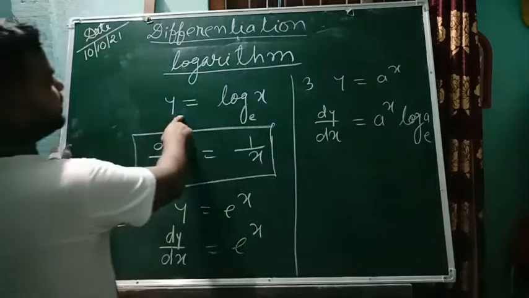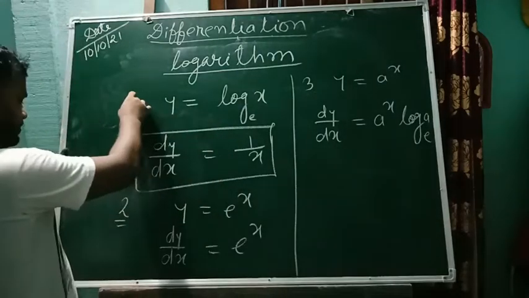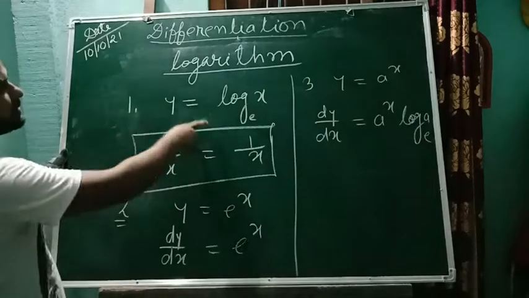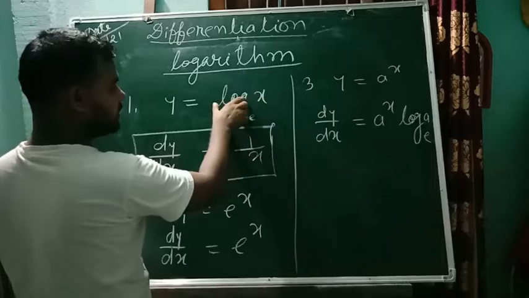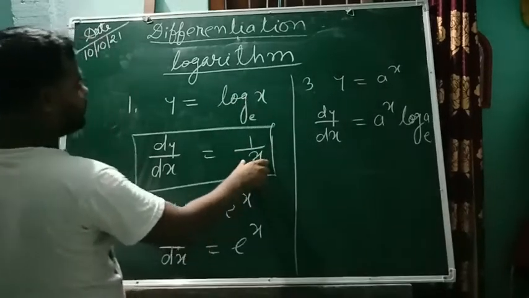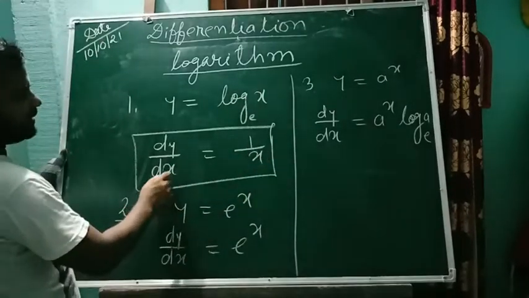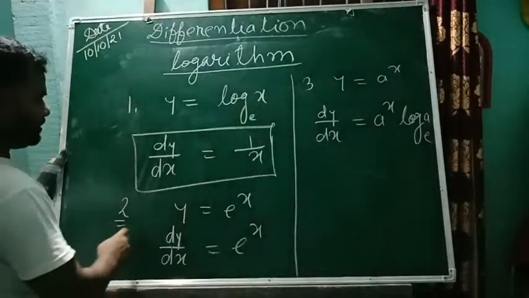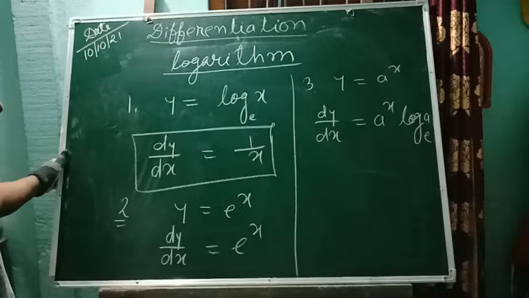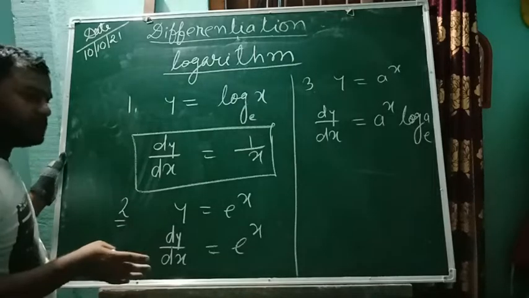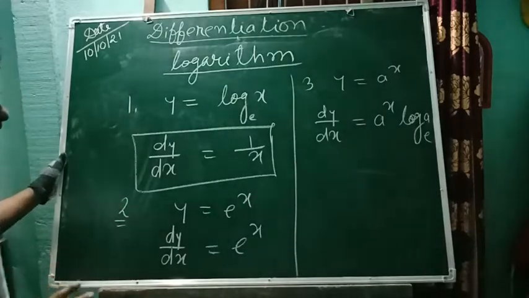Okay. y is equal to log of x. When it is log x in differentiation, what has come with x and log, it will be 1 by that function. If it is with the x, so 1 by x. It is a formula. Just go and remember it. We have to remember it, and then we will go through the examples and use these formulas.